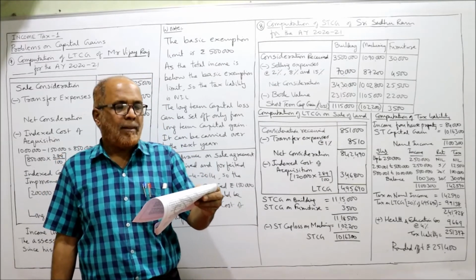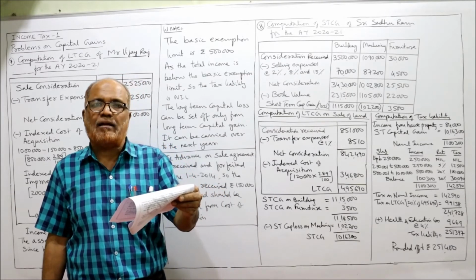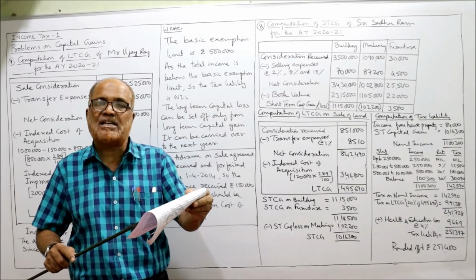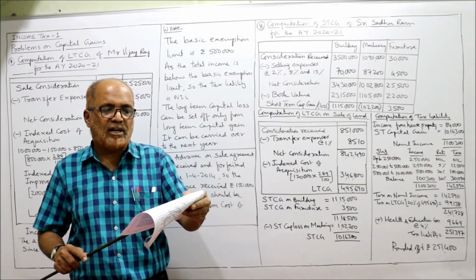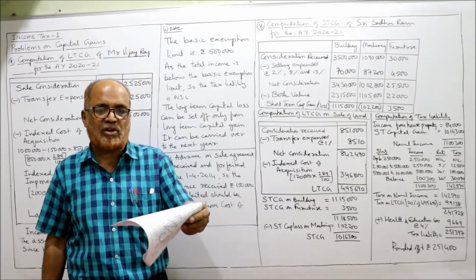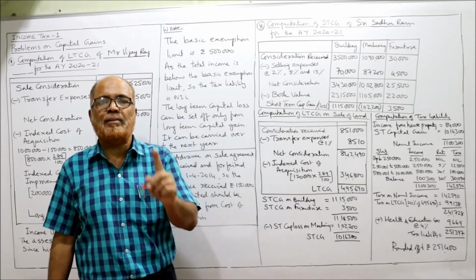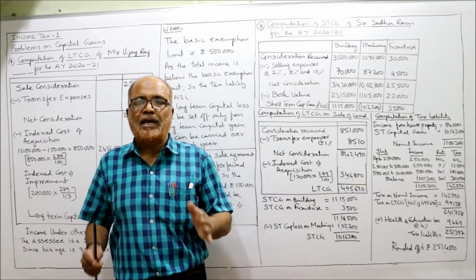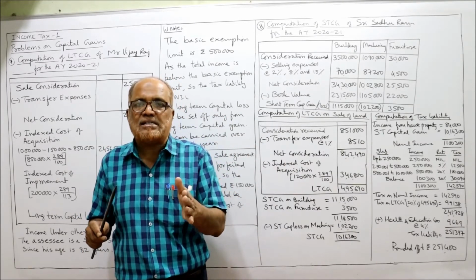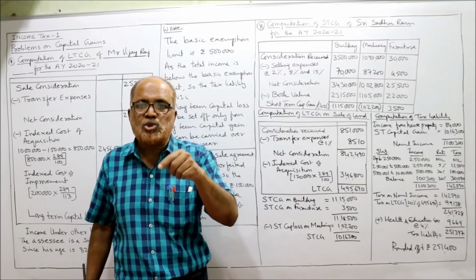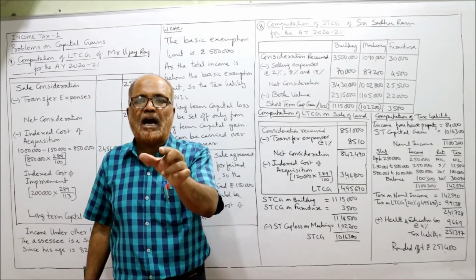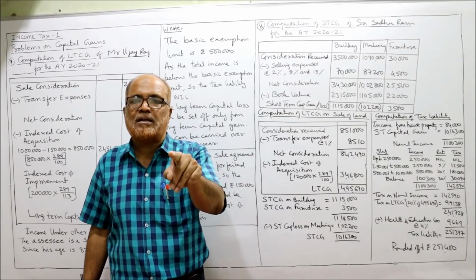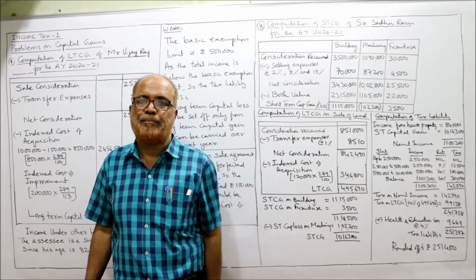What are the particulars? Building, machinery, furniture, land. These are the 4 assets. Book values are given, selling price is given, selling expenses are given. Cost inflation index for all the assets in the year of purchase was 100. Now, remember one point. I have explained you in detail in the introduction part. If depreciable assets are sold, which are used in the business, the gain arising will be short-term capital gain irrespective of the period of holding.